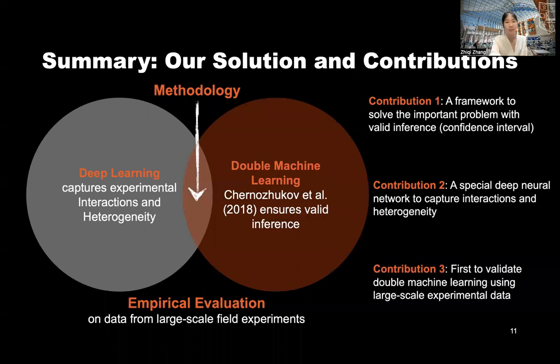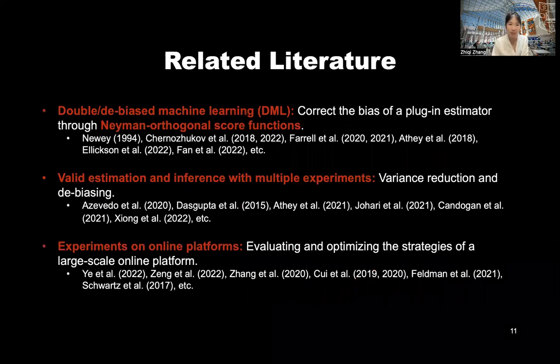And what we want to emphasize here is that we believe we're the first to validate the double machine learning type of estimator using large-scale experimental data in our empirical evaluations. And this research speaks to the literature in double machine learning, in valid estimation and inference with multiple experiments. And last but not least, the experiments on online platforms.